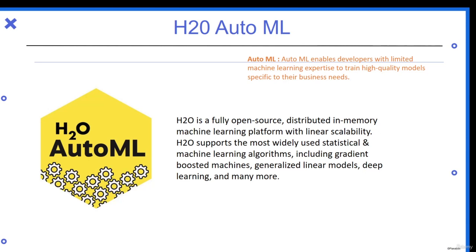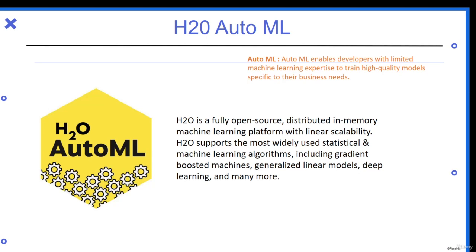In our case, we are using H2O AutoML. The best thing about H2O AutoML is that it can perform the data pre-processing techniques. These include one-hot encoding, removing outliers, handling NaN values, everything. That is done by H2O AutoML, and obviously the model building and hyper tuning is done, and it gives us the best model. H2O AutoML is a very popular auto machine learning library, and we'll be seeing how we can implement this in our machine learning model. There's a brief definition: H2O is a fully open source distributed in-memory machine learning platform with linear scalability.